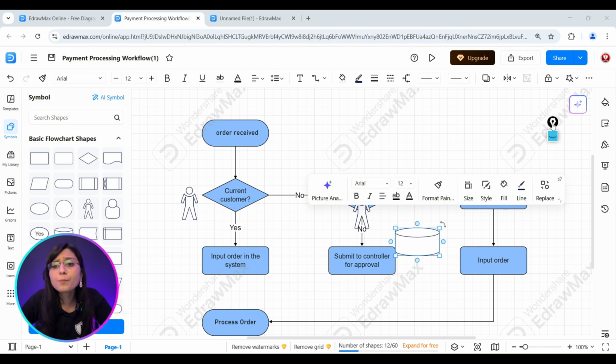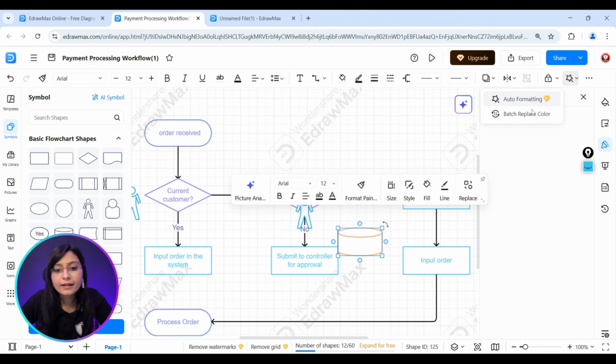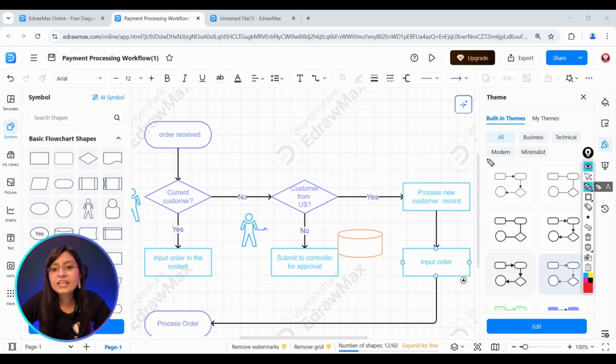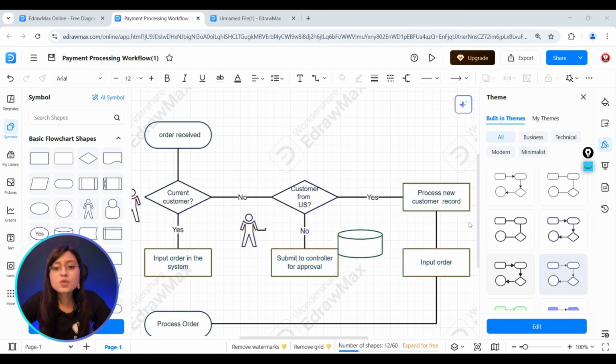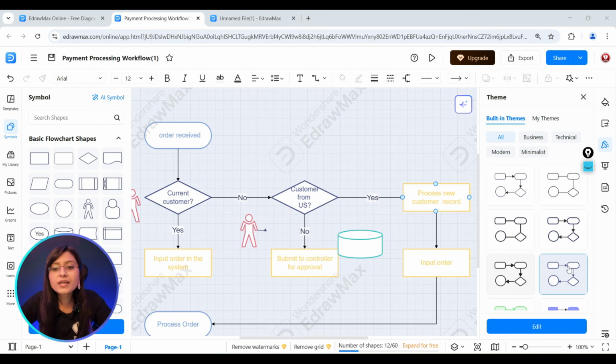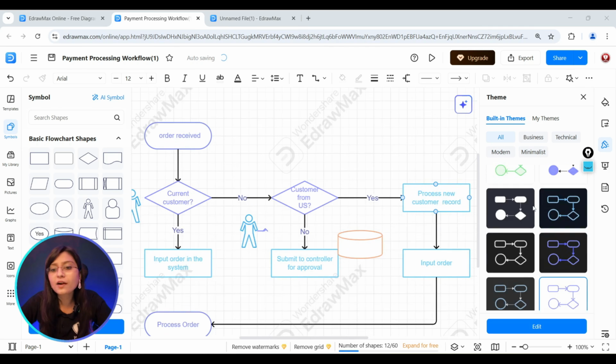There is one more important and very interesting feature provided here: the feature for auto formatting. Let me click over here and select auto formatting. Here you can see there are various themes. Those themes are related to the business point of view as well as the technical point of view, modern and minimalist. Let's suppose I would like to select technical 2. Here you can see the color has already started changing.